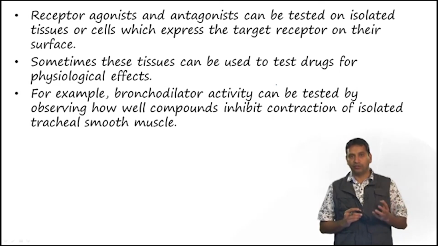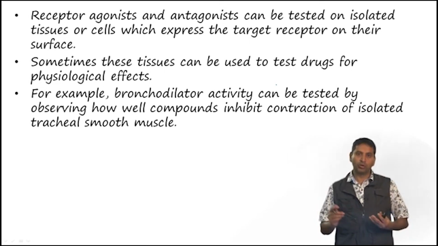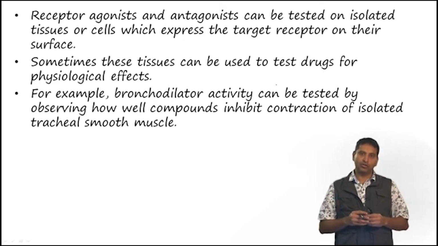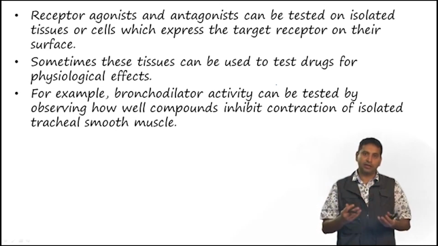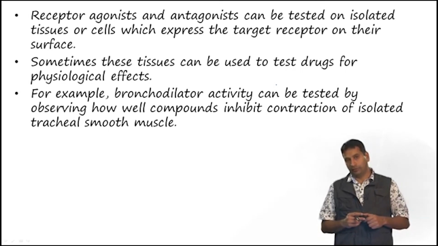Similarly, if we decide that a receptor is a target, then receptor agonists and antagonists can be tested on isolated tissues or cells. So, these tissues or cells obviously will express the target receptor on their surface. What we would do is add the drug candidate to this tissue and look for activity, right. So, sometimes these tissues can be used to test drugs for physiological effects.